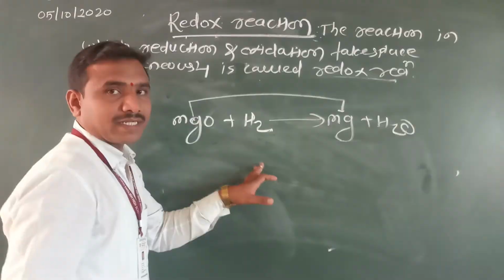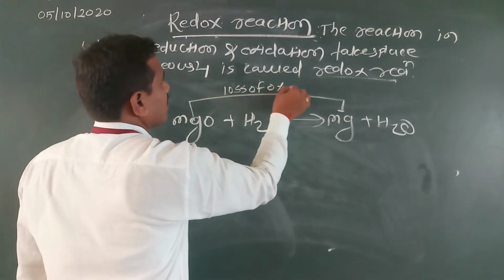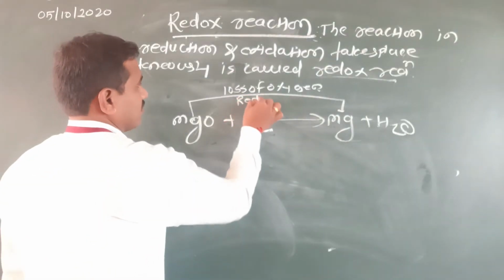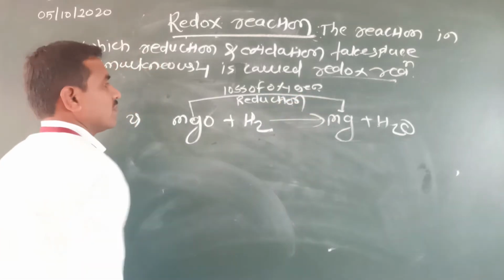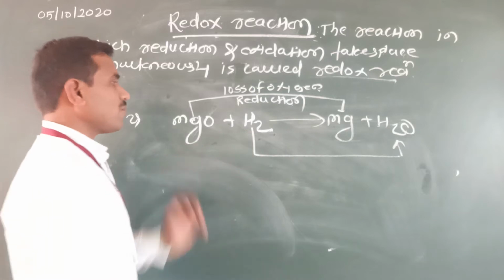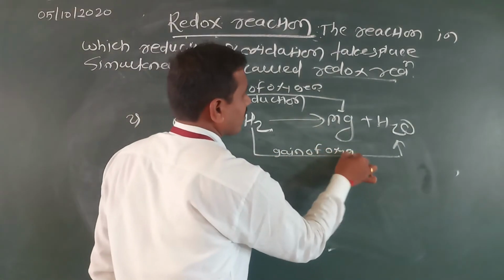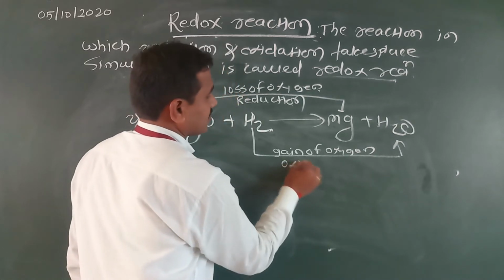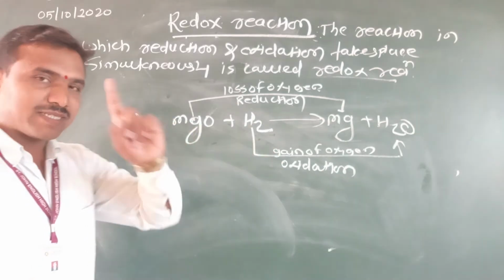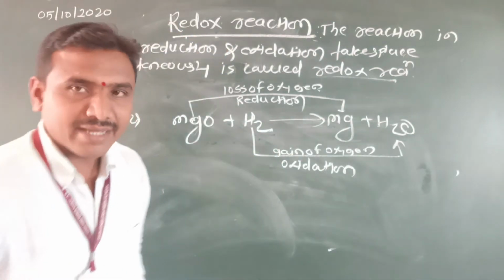In the magnesium oxide, only magnesium remains: loss of oxygen, which means reduction. H2 becomes H2O: gain of oxygen, oxidation. Reduction and oxidation, these two reactions taking place in one reaction, that reaction is nothing but the redox reaction.